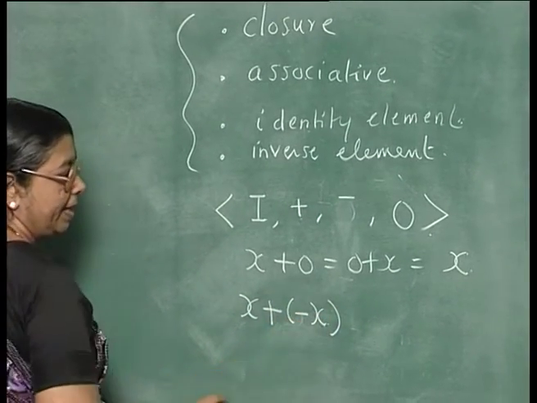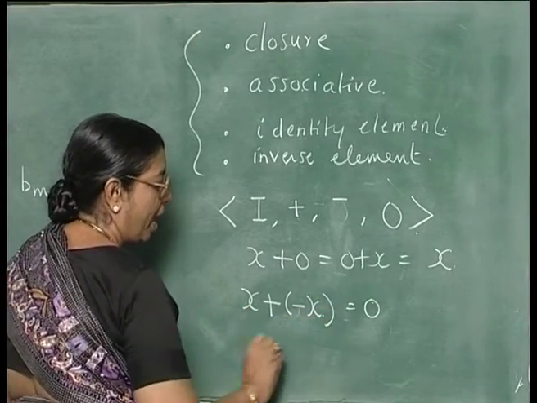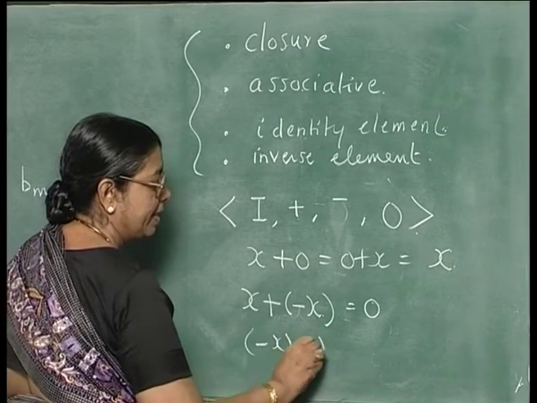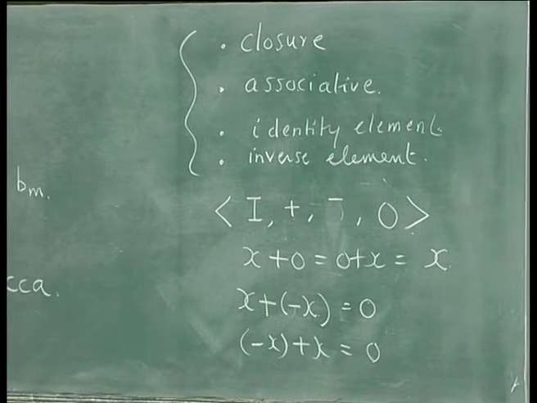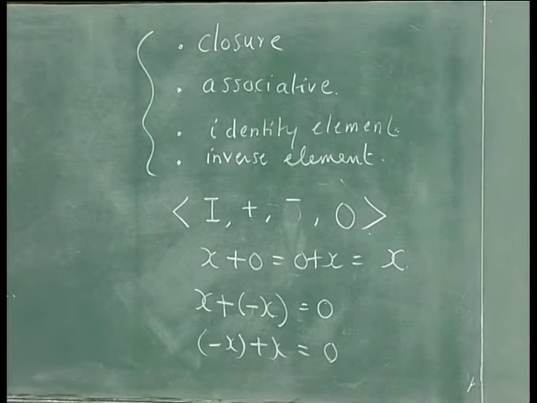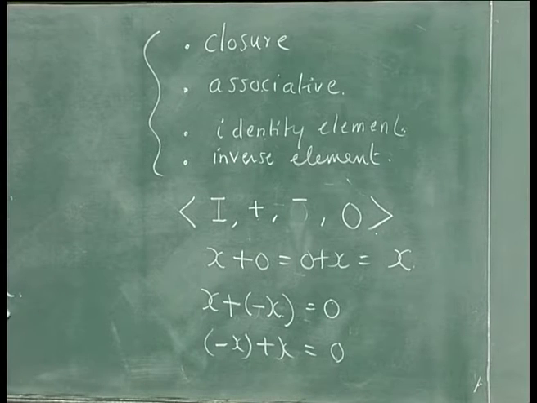If you take minus x, the negative of that number, then x plus minus x is equal to 0 and minus x plus x is equal to 0. So, every element x has an inverse minus x. For 0, 0 is its own inverse, anyway identity element is its own inverse. So, the set of integers with the addition operation and the unary minus as the inverse operation, and the identity element, this defines a group.